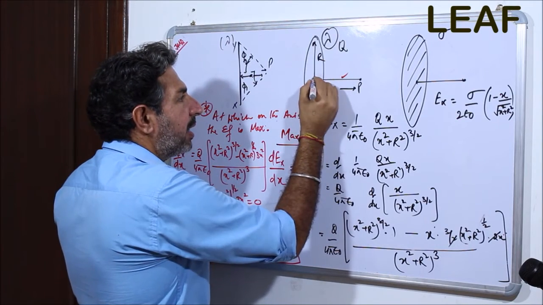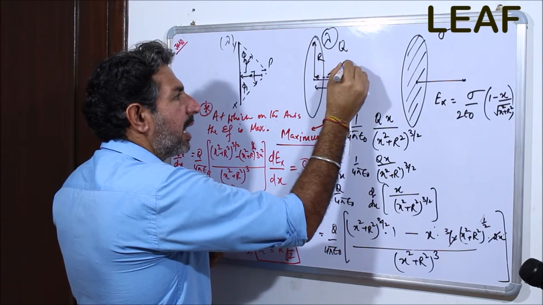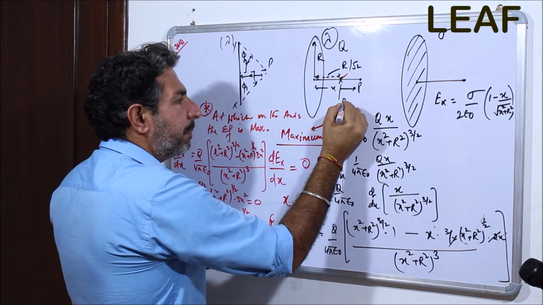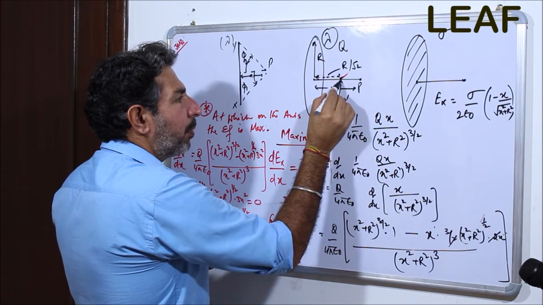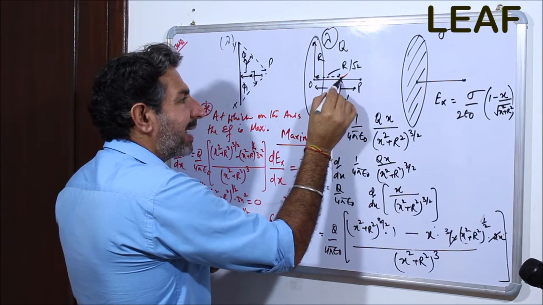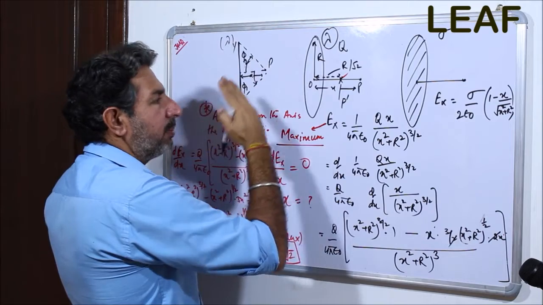Suppose this is r, and I am considering r divided by root 2, and this point is P prime. P prime is the point where the electric field is supposed to be maximum, maybe onto the left or maybe onto the right.